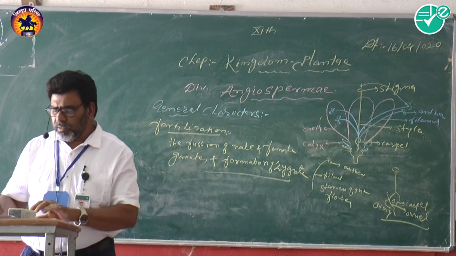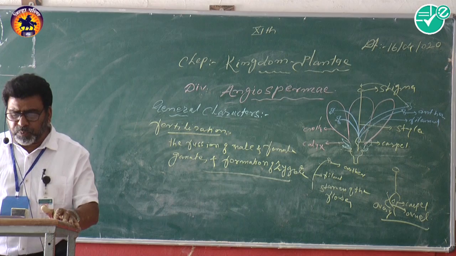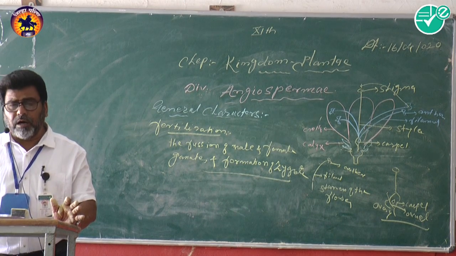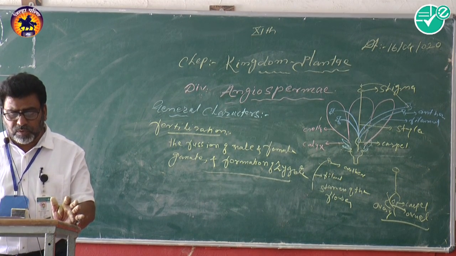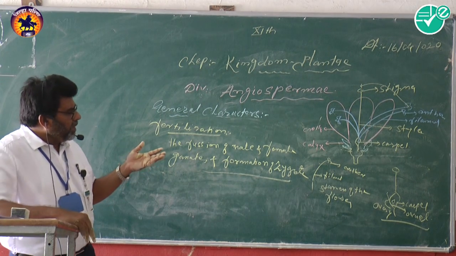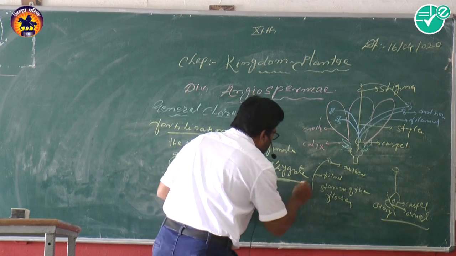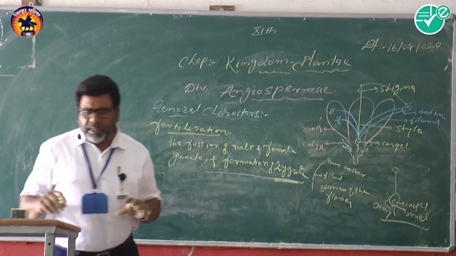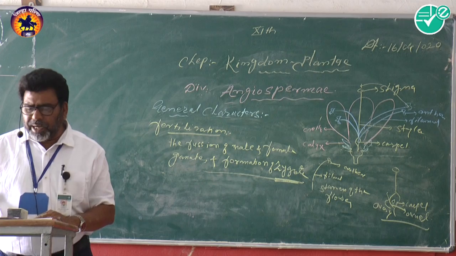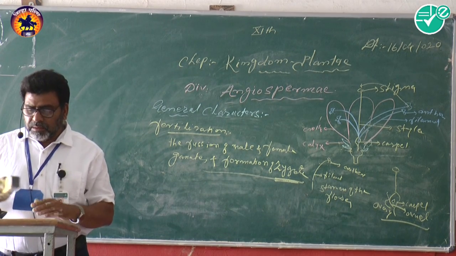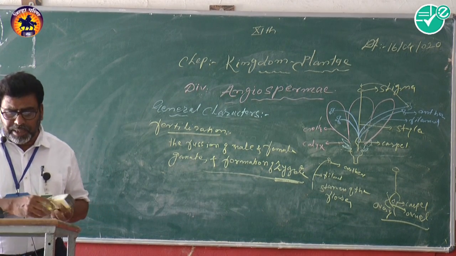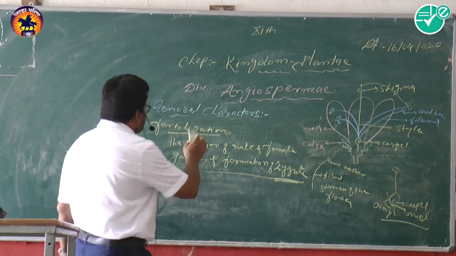In this way we can say that fertilization takes place and the zygote is formed. But in angiospermic plants, two mature male gametes are produced. That is called double fertilization.